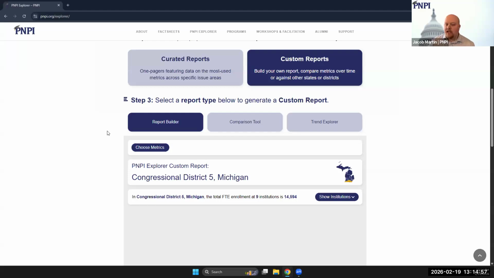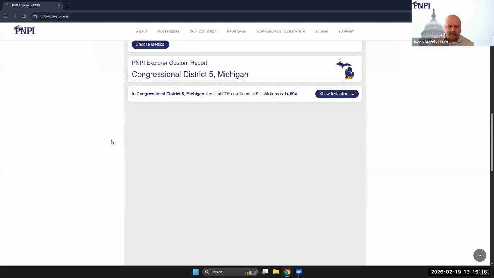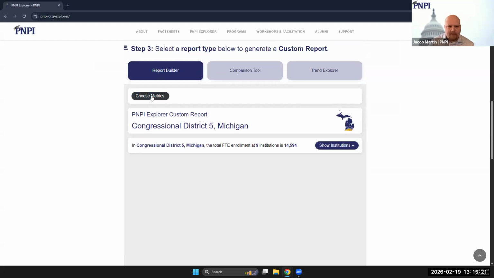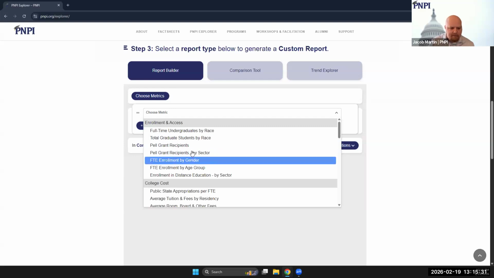The report builder allows you to mix and match up to 6 metrics of your choosing at the national, state, territory, or congressional district level. And that includes metrics from our curated reports, but it also includes several metrics that are exclusive to the report builder. Now, once this report builder is displayed, you're able to choose your metrics by clicking the Choose Metrics button. The metrics that you'll find under the dropdown here are grouped into headings which correspond with our curated report names, just to make it easier for you to navigate them.